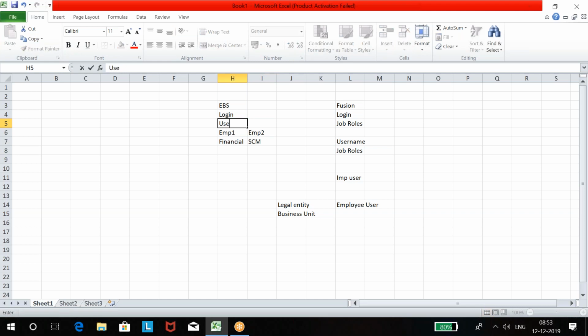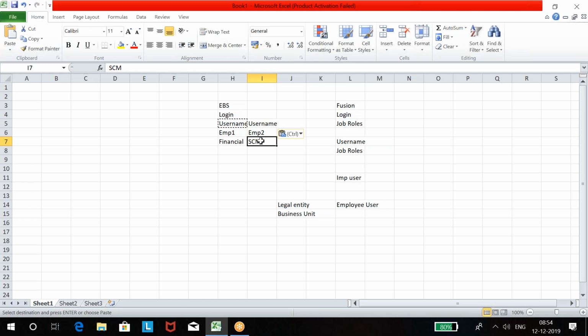Employee 1 has a username and password, and employee 2 also has a username and password to log in. For these two, you can create individual projects if you want. You enable only finance for employee 1, so they can do only finance-related setups. They don't do supply chain setups because that is not enabled. And for employee 2, we enable only supply chain. Employee 2 can set up only supply chain, nothing else.